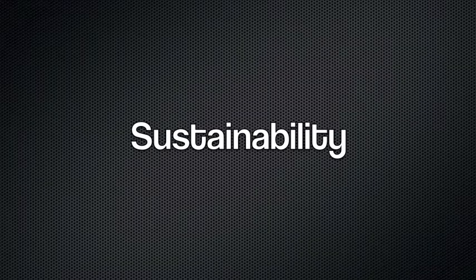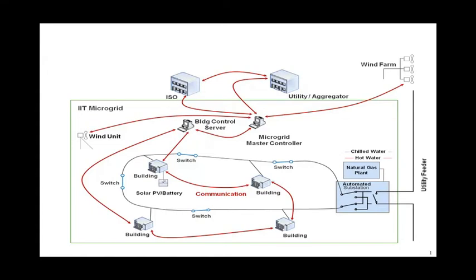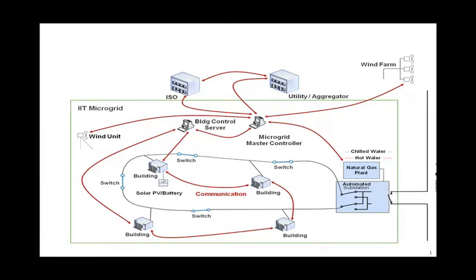Finally, to address sustainability, the Perfect Power system is integrating distributed and renewable energy sources, namely on-campus wind and solar, as well as IIT's 8-megawatt low-carbon emissions natural gas power plant. These on-campus generation options also give IIT the ability to completely disconnect from the utility, and for a short period of time, run as a self-supported microgrid. This is especially helpful in the case of an emergency or major utility disturbance.